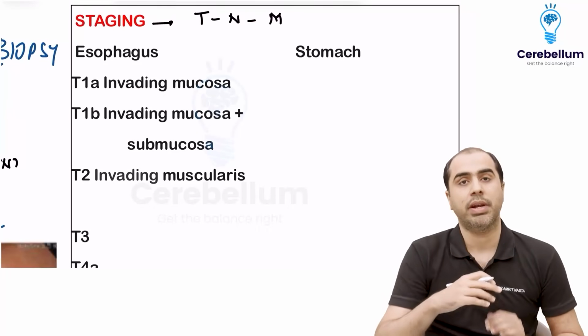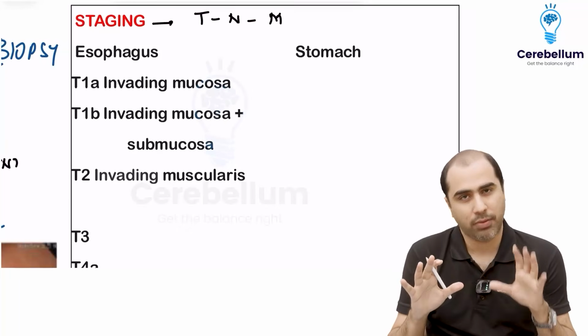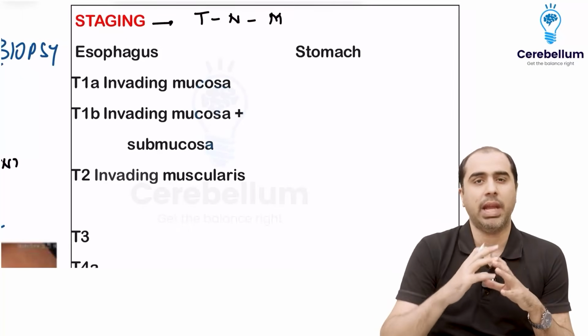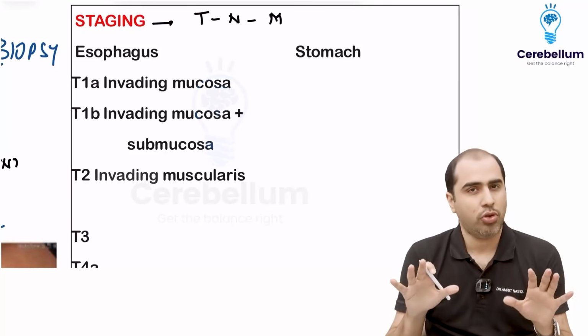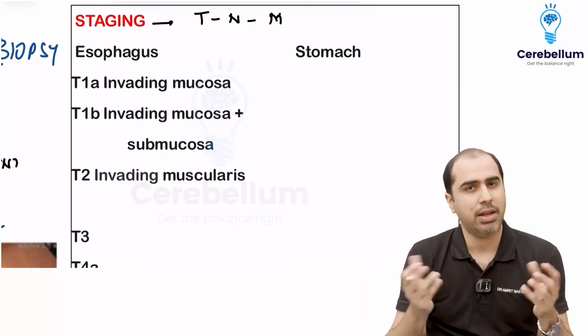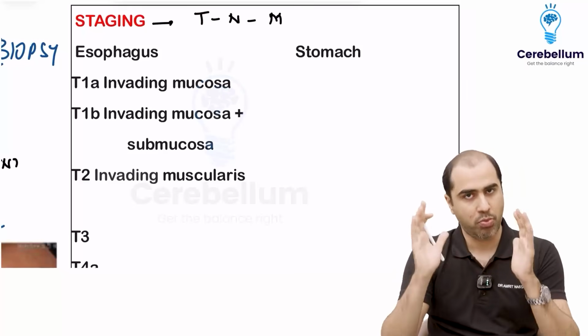And students are always worried, sir, TNM, how to remember? So many are there. It will be very simple. For GI cancers, there is a fixed type of TNM. For hepatobiliary, some cancers have important TNM. For urology, I'll tell you the tricks. Okay, and then of course there is breast cancer. These are the important cancers whose TNM in surgery you must know.